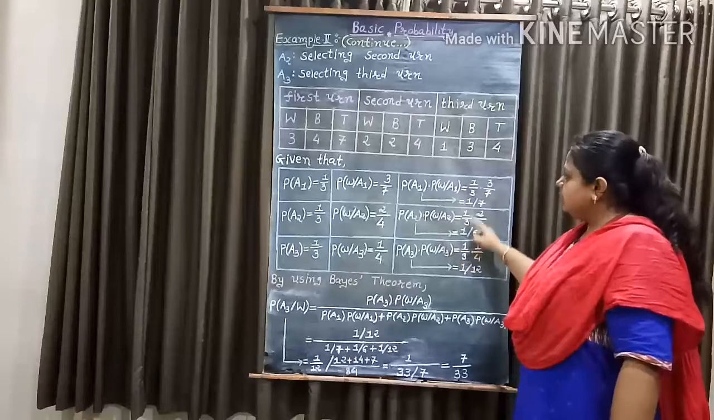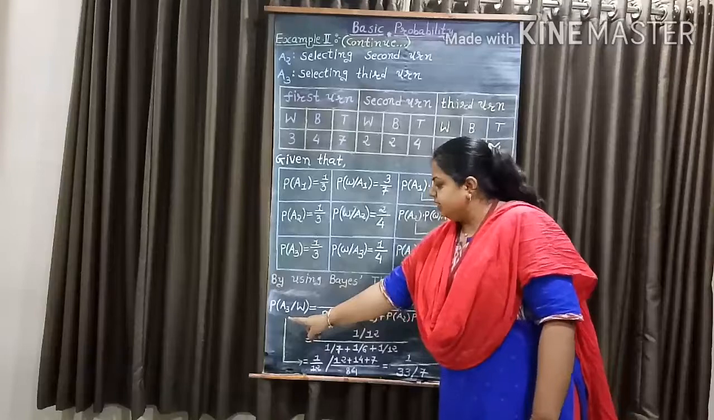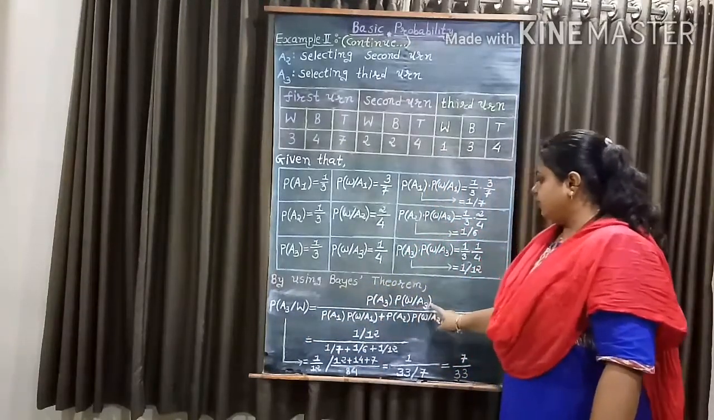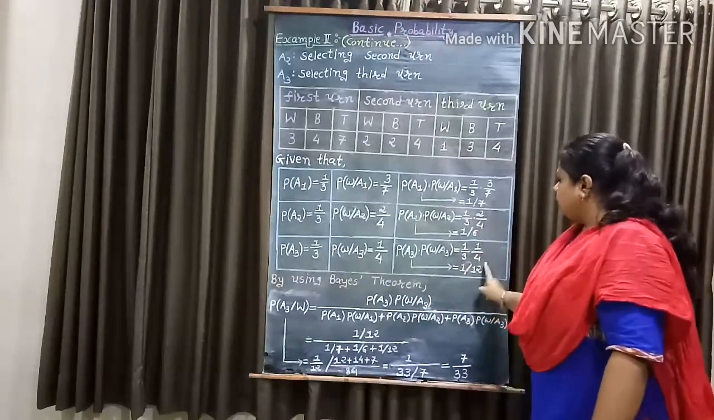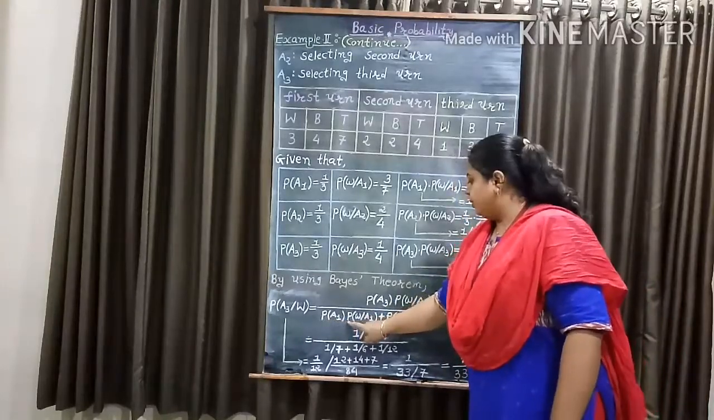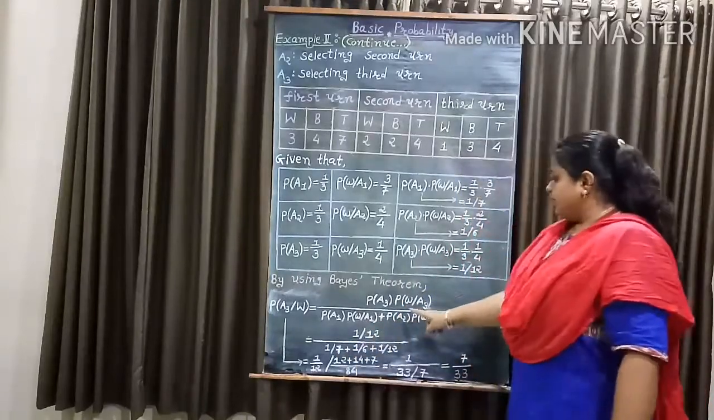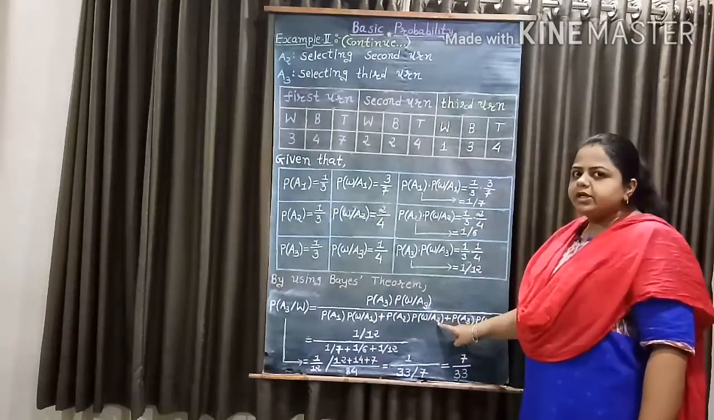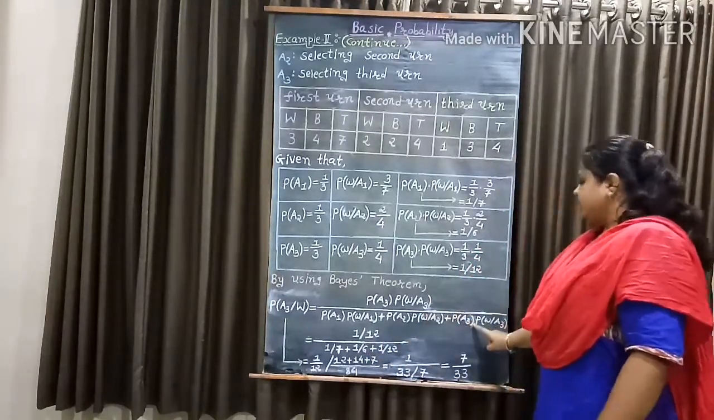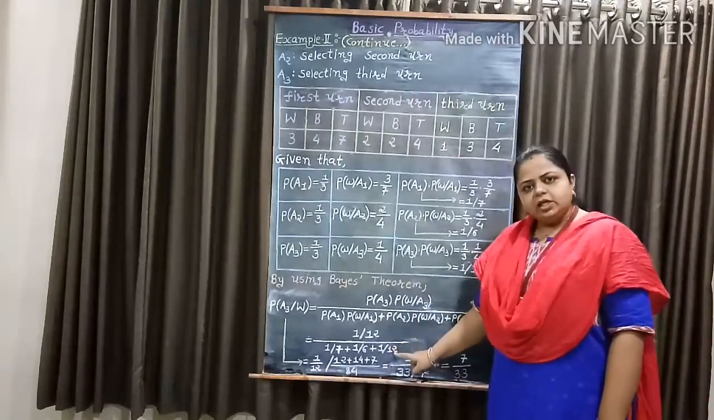Now, substituting this in our formula, we have probability of A3 given W equal to probability of A3 into probability of W given A3, which is 1 by 12, whole over probability of A1 into probability of W given A1 equal to 1 by 7, probability of A2 into probability of W given A2 equal to 1 by 6, and probability of A3 into probability of W given A3 equal to 1 by 12.